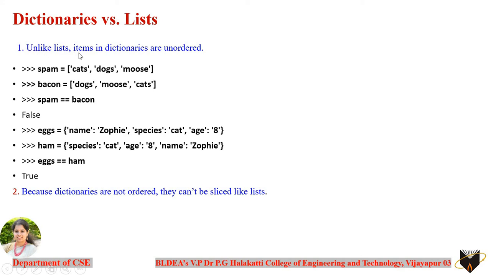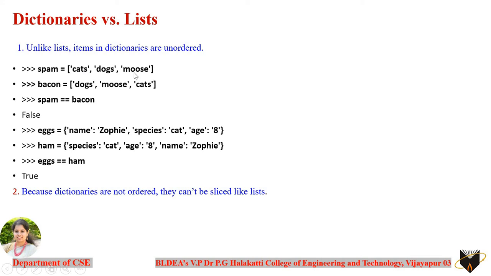Unlike lists, items in dictionaries are unordered. Whenever you create a list and add elements into the list, each element is added with a specific index value, from 0 to n-1. For example, here you can see spam is a variable which has been created as a list, and you have added the elements cats, dogs and moose. All these elements are added in an order, that is cats being 0, 1 and 2.